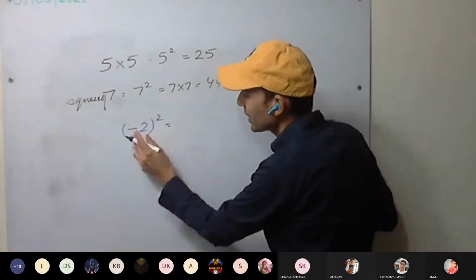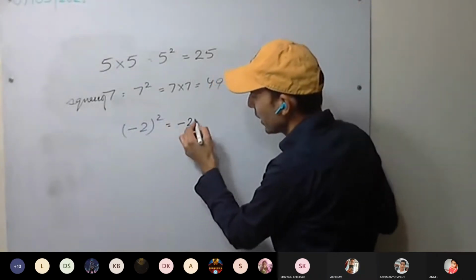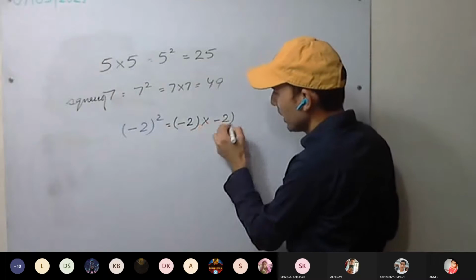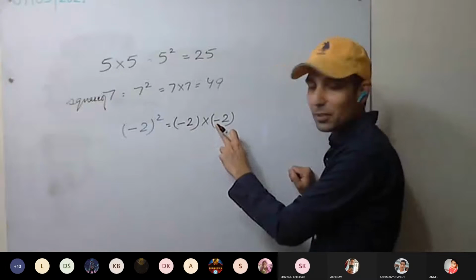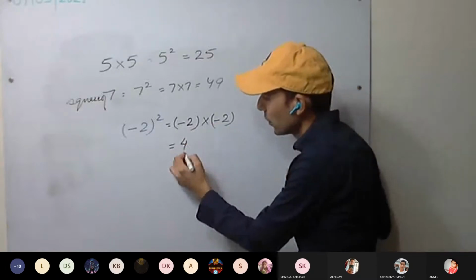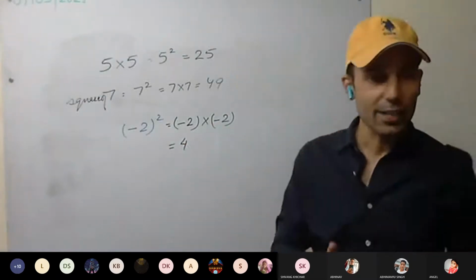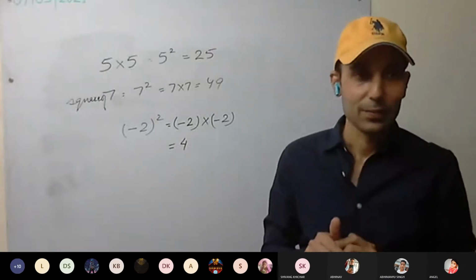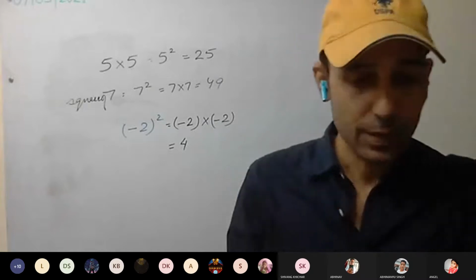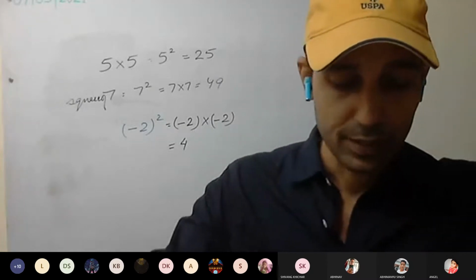See here, it is minus 2 the whole square, which means minus 2 into minus 2. Minus minus become plus. It is 4. So the square of a negative number is always positive.